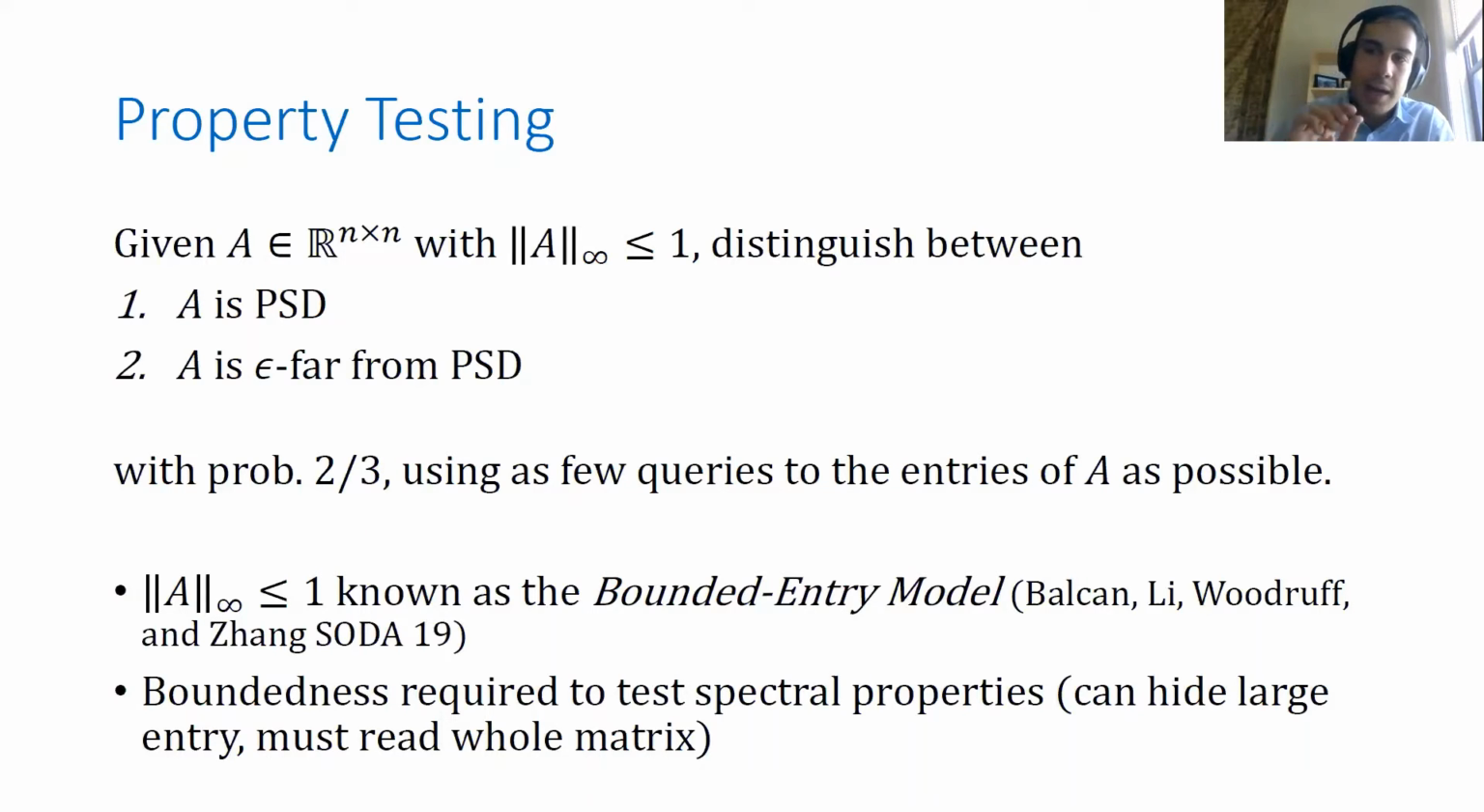Otherwise, one could just hide a very large positive or negative entry somewhere in the matrix, which would drastically change the spectrum of the matrix, but as a result, you'd have to read the entire matrix in order to notice this entry. This model has been considered in the past by Balcan, Li, Woodruff, and Zhang, who gave a number of algorithms for spectral testing properties in this model.